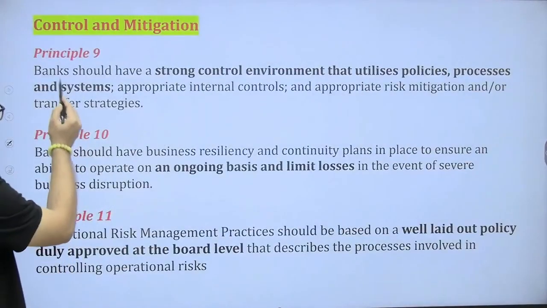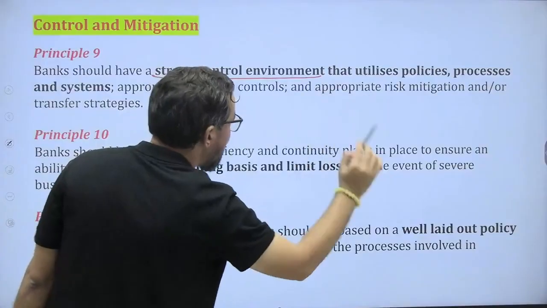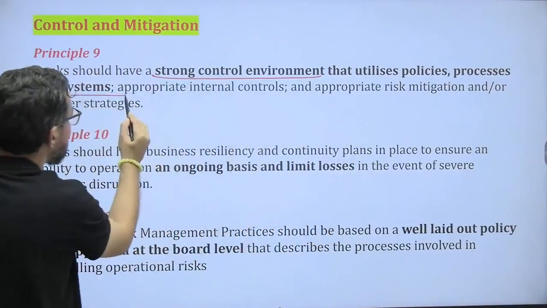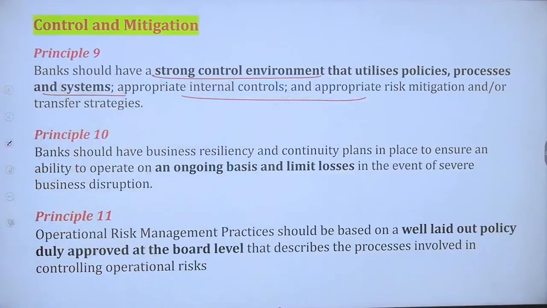Ninth one is a bank should have a strong control environment that utilizes policies, procedures and systems, appropriate internal control, and appropriate risk mitigation or transfer strategies.